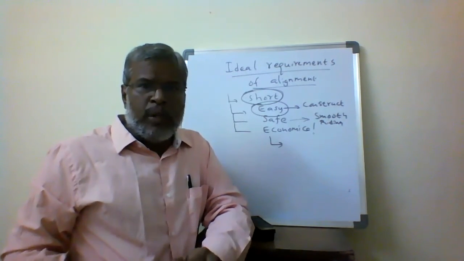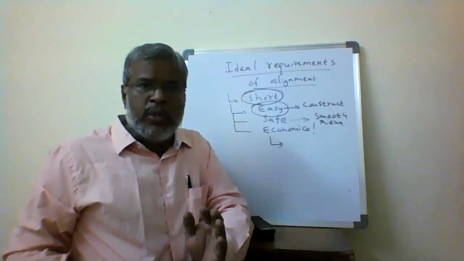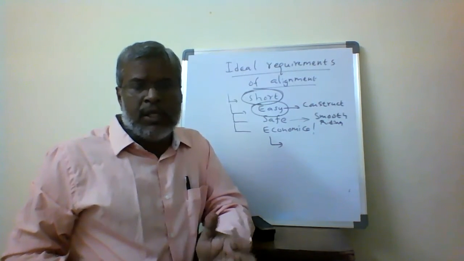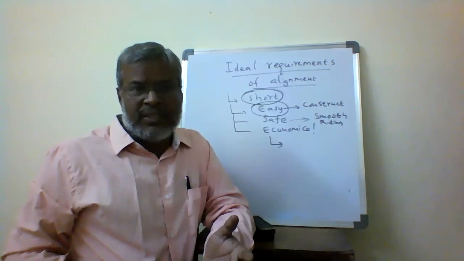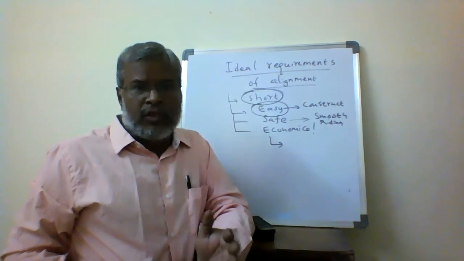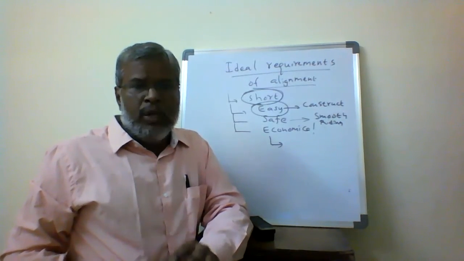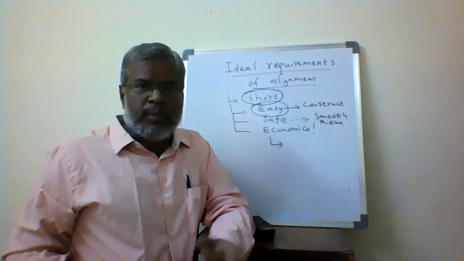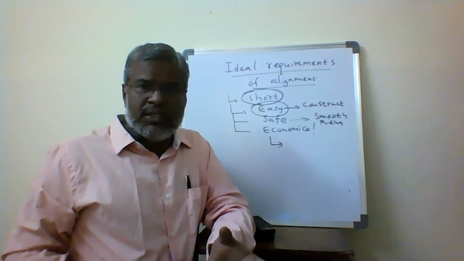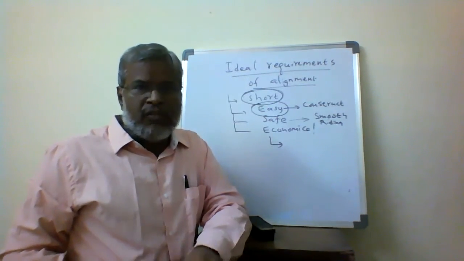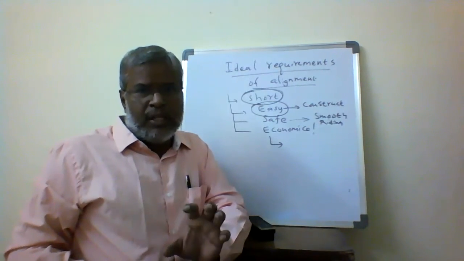It is not that because we are using locally available materials, we are going to use inferior quality materials. We are going to use superior quality materials. Finally, we are going to achieve that. So the total cost of construction is going to be called an economical one. By using locally available materials and various design strategies, finally our cost of construction of a road project is going to be economical.